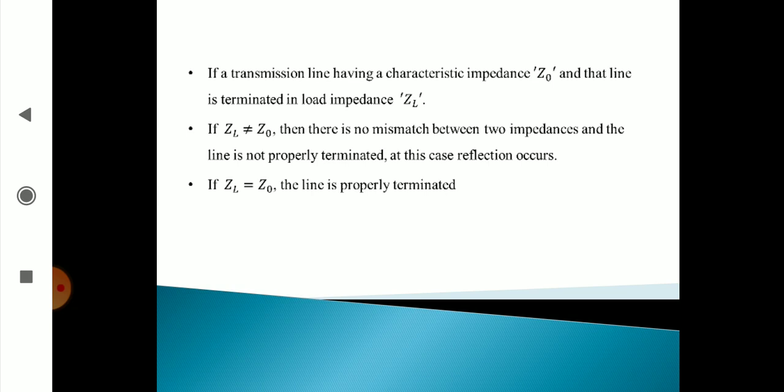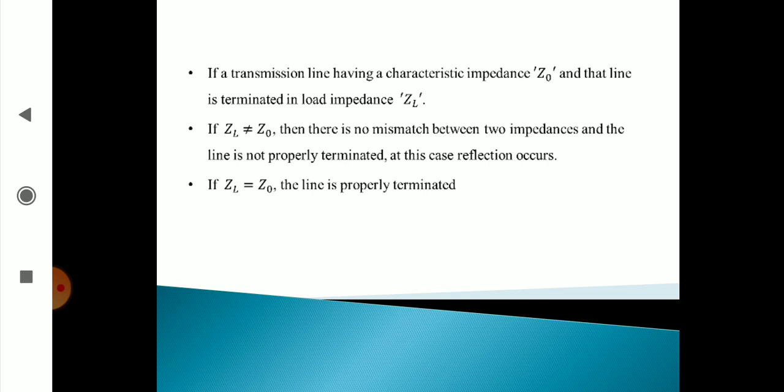If the load impedance ZL equals the characteristic impedance, that is ZL is equal to Z0, then the line is said to be properly terminated. If ZL is not equal to Z0, then there is a mismatch between the two impedances and the line is not properly terminated. Consider that the wave traveling along the line is incident at the load.